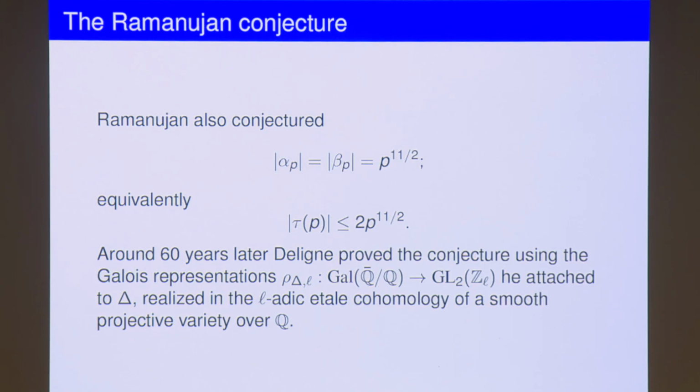Okay. So now the other conjecture Ramanujan made was that he looked at these values of tau p, where p is a prime, and he conjectured this rather strange looking estimate: the absolute value of tau p is at most 2 times p to the 11 by 2, right? If you replace 11 by 2, which is 5.5, by 6, this is very easy to prove, but he conjectured this delicate power saving, which then took 60 years to prove, right? His first conjecture was proven in 1 year.